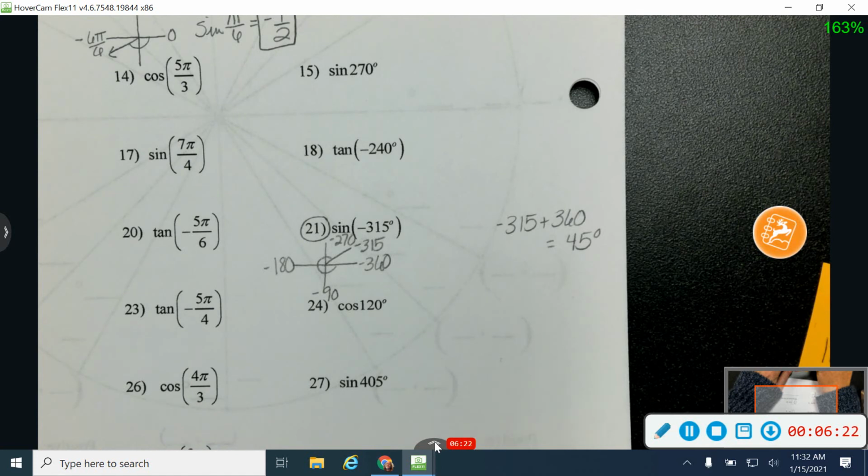Check your angle that you're working with. If you're ready to check your angle, not necessarily your value, whether you wanted to add or if you wanted to draw. So this is how I would draw right here. If I was going to add, I would add 360. It's too small, so I'm going to add 360. So negative 315 plus 360 gives me 45 degrees.